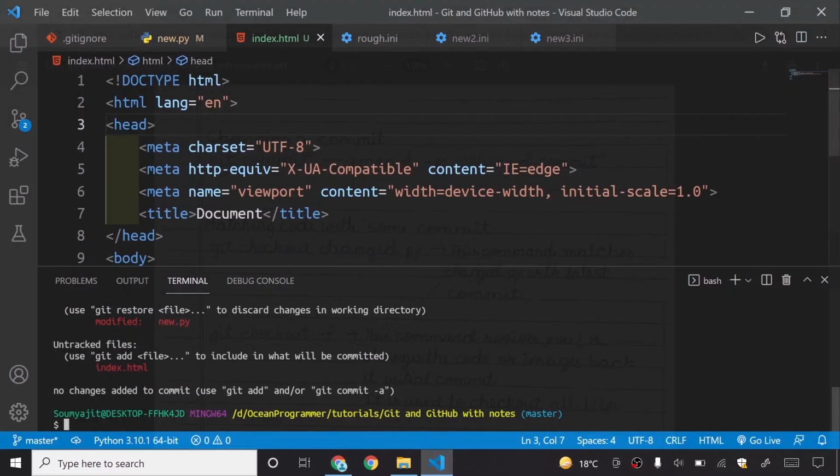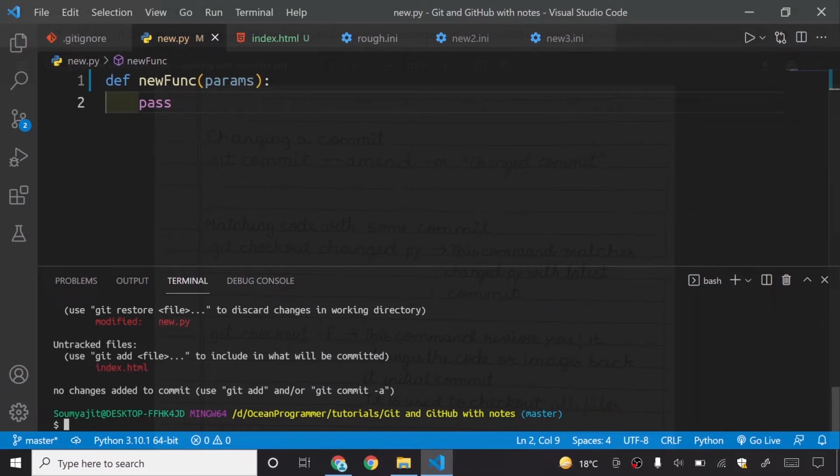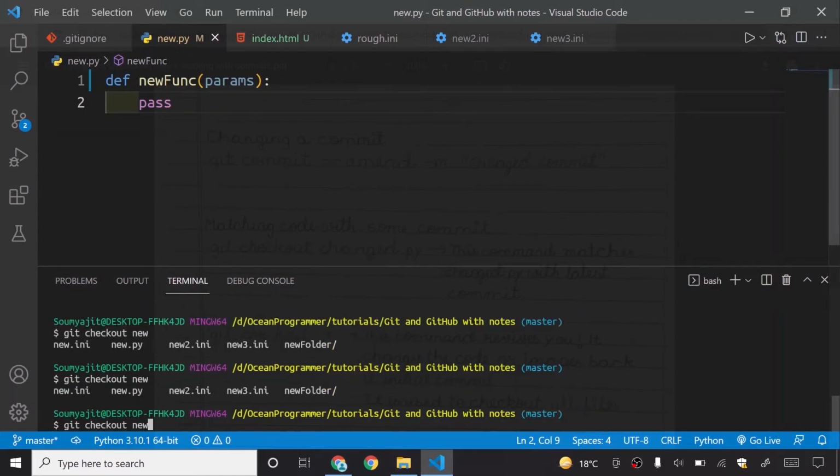So how can you check out, meaning how can you roll back to the previous version? I will say git checkout and then new.py. So I will write new and then press my tab key. Okay, there are many files with the name new, that's why. So I will put only git checkout new.py. So I will now press my enter key.